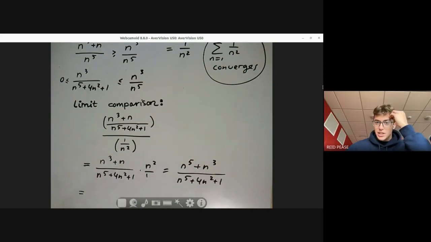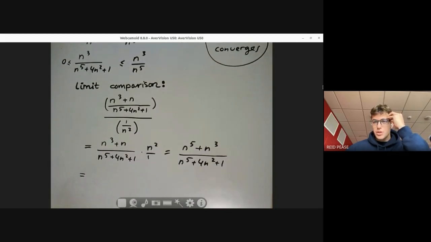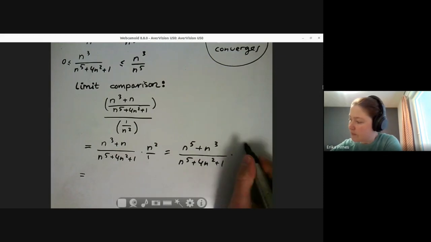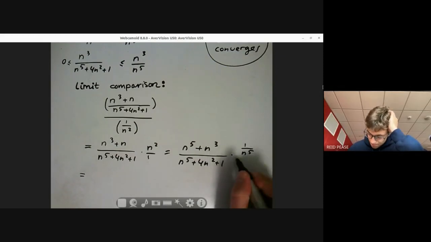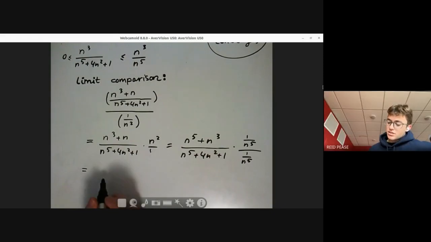So then we can just divide both the top and the bottom by 1 over n to the fifth. The leading term. Yeah. So then this is just, I think it's just 1. It's 1 over 1, which is just 1. Good.